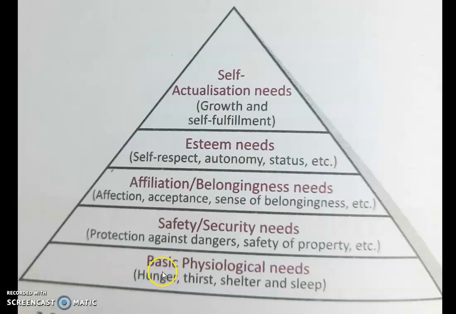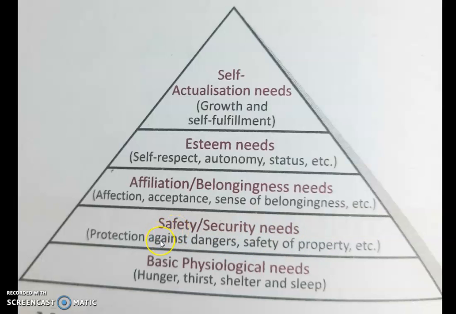The first need is the basic physiological needs. Examples of this type of need are hunger, thirst, shelter and sleep. So this is the basic necessity of every human being. Only when we satisfy this type of need can a person think about moving to the next level of need, that is safety and security needs. How can this need be satisfied for an individual? By providing protection against danger and safety of property, a person can satisfy this level of need.